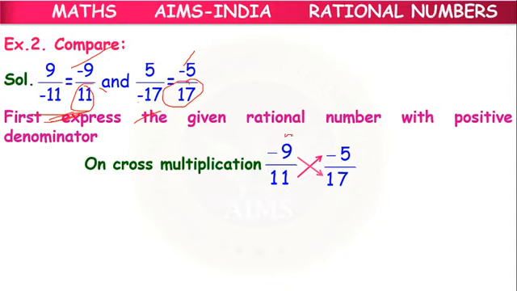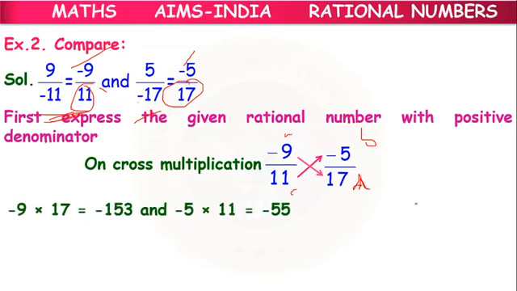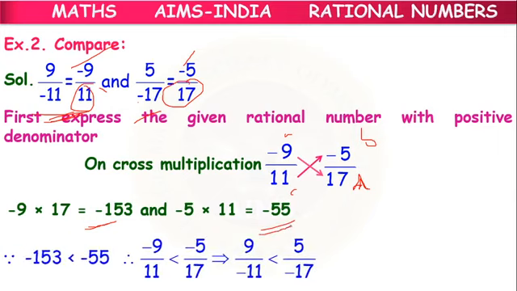This is A, C, B, D, like that we are taking. We are cross multiplying. So we have got minus 153 and minus 55.